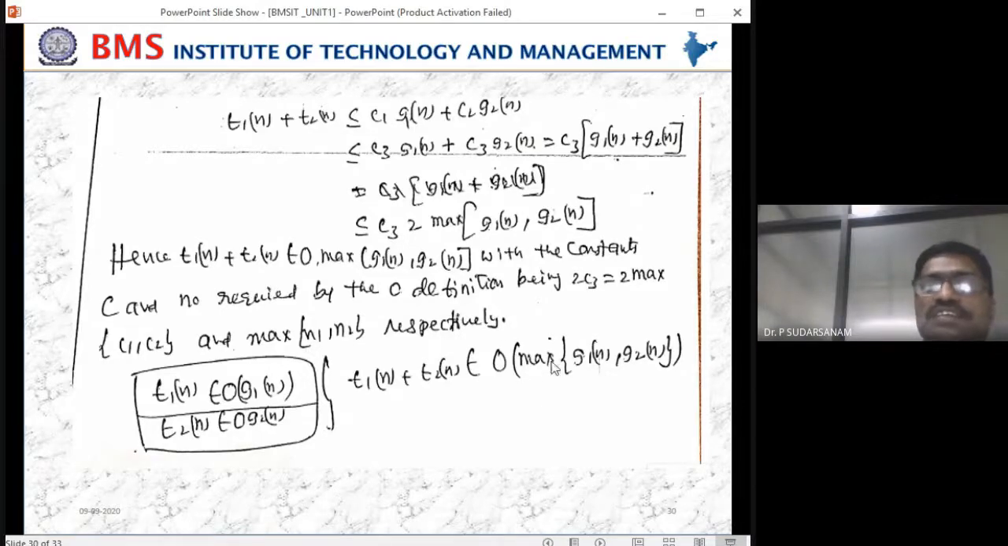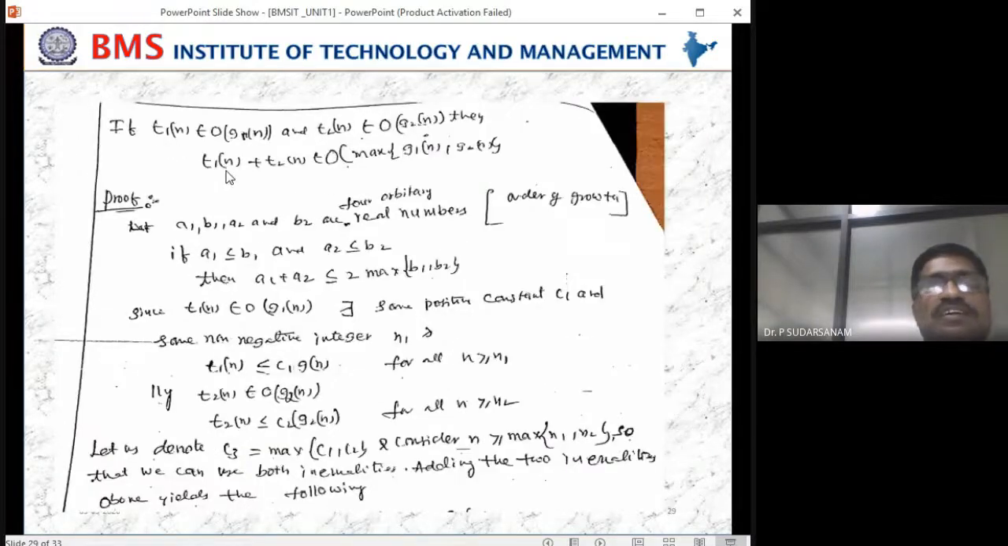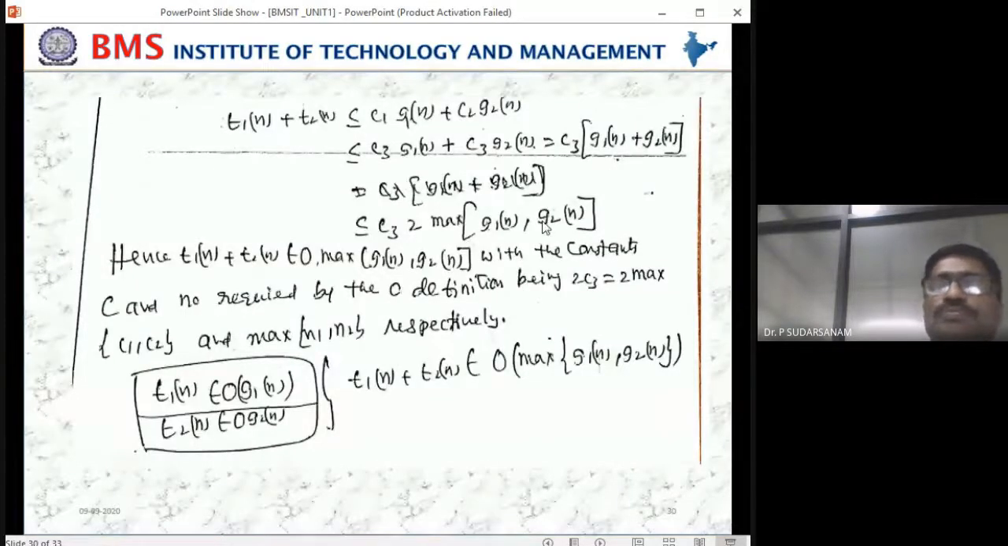Now see this equation, whether you got it or not. T1 of n belongs to, T2 of n belongs to big O of omega of this one. So you brought it to this equation. From that, for the two, you have to write the equations. So you have to write it this way.